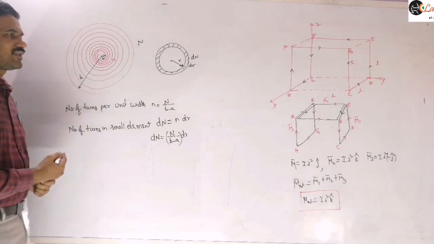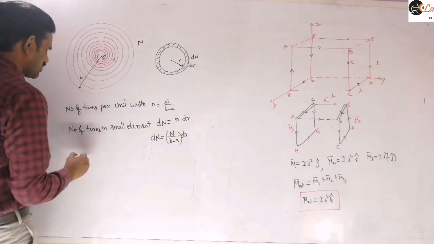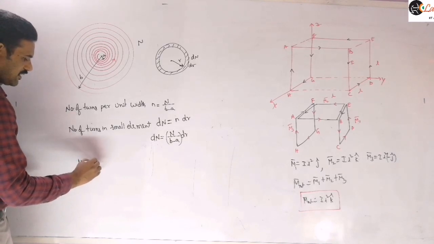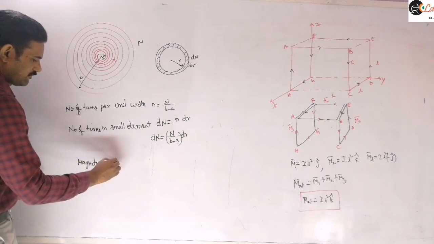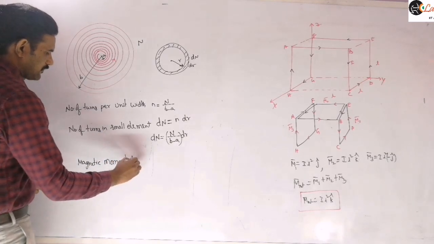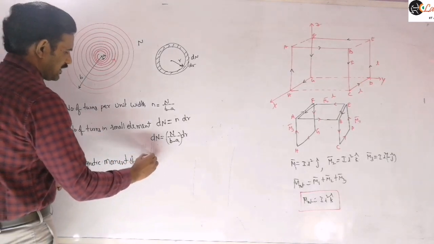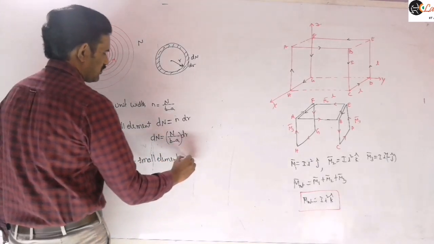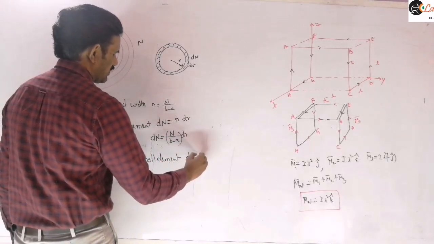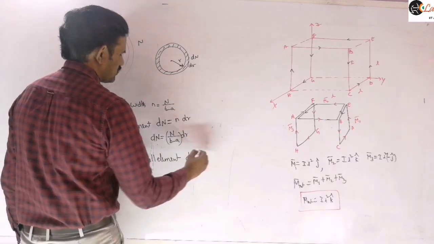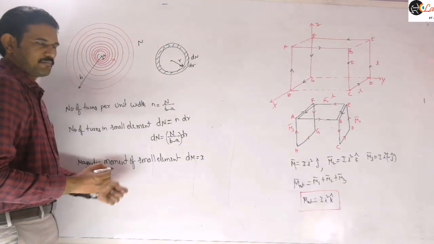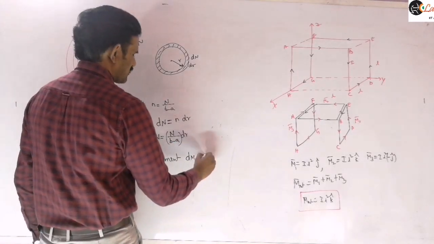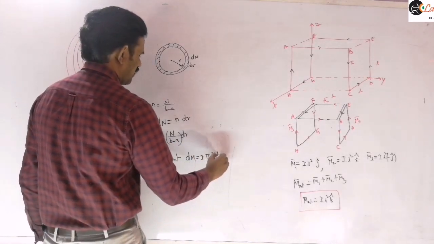Next let us write the magnetic moment of this small element. The magnetic moment dm we can write as I into pi r square, that means the area, into the number of turns dn.